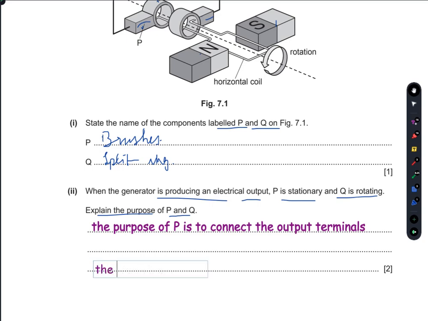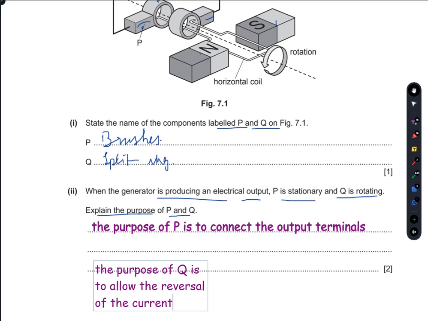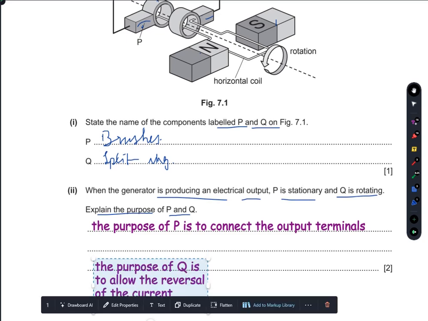So the purpose of Q is to allow the reversal of the current. So that's your answer.